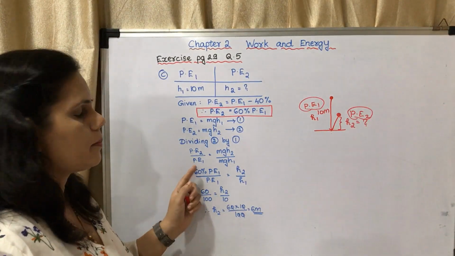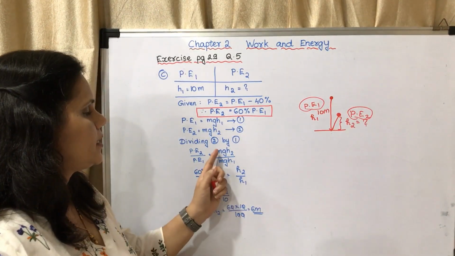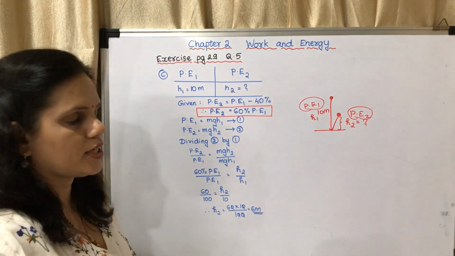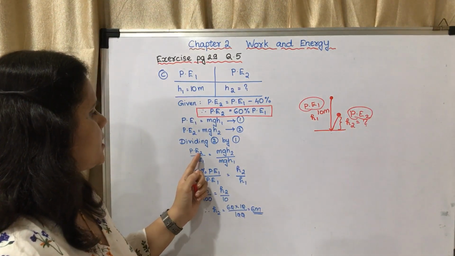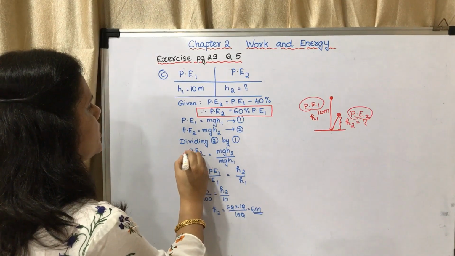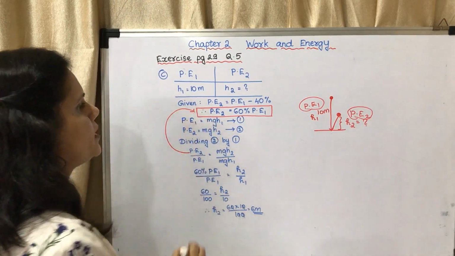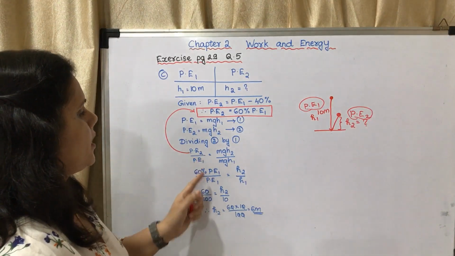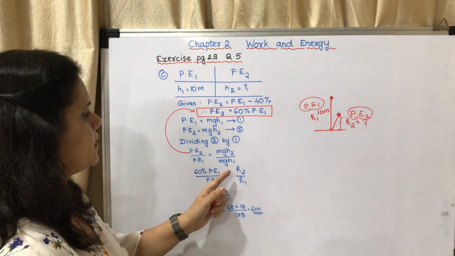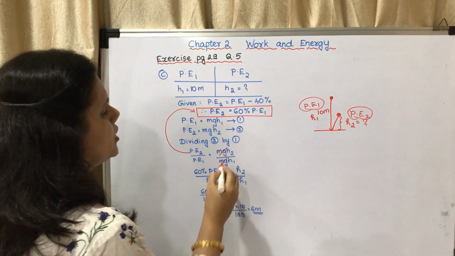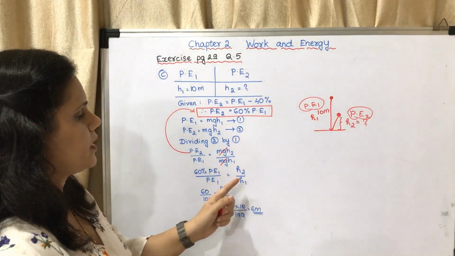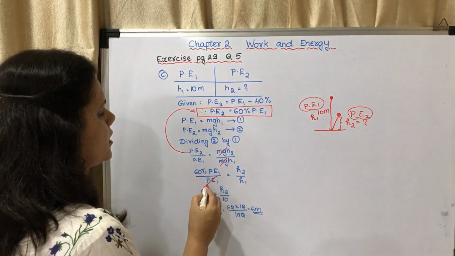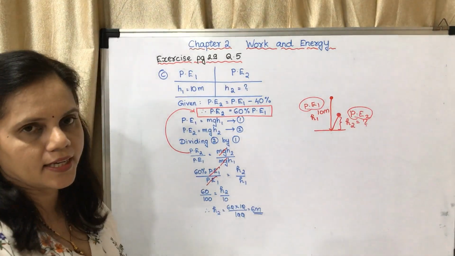Potential energy 2 upon potential energy 1 is mgh2 upon mgh1. Potential energy 2 means 60% of potential energy 1, upon potential energy 1, is equal to, mg getting cancelled, h2 upon h1 remaining. Potential energy 1 getting cancelled.